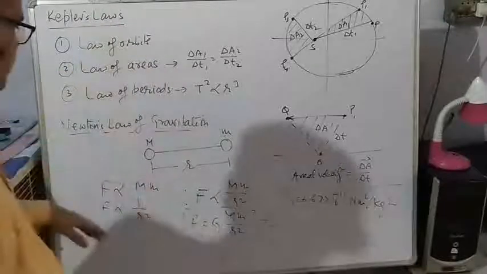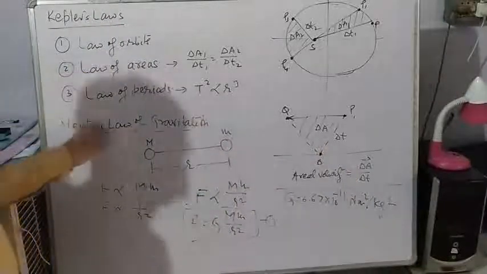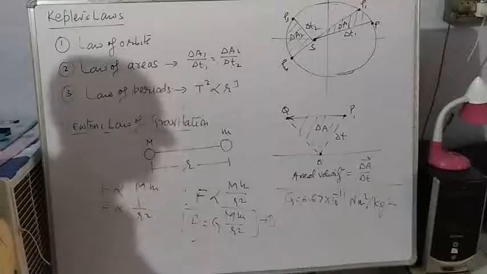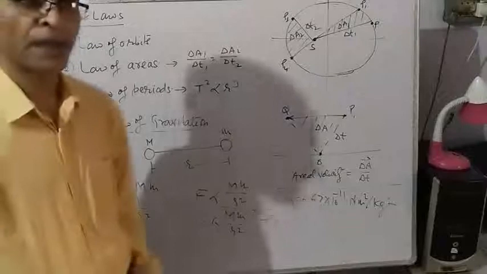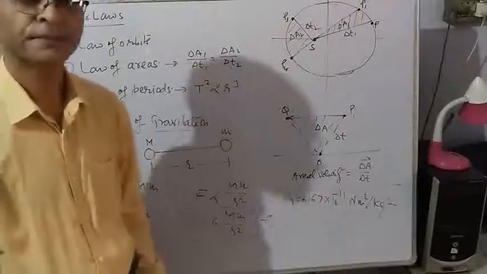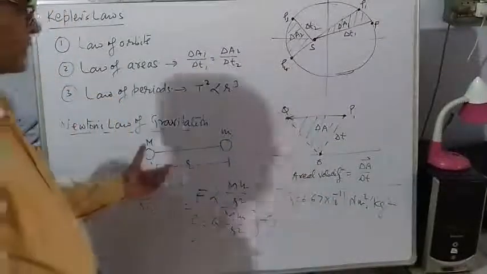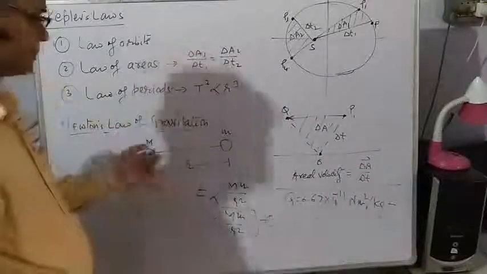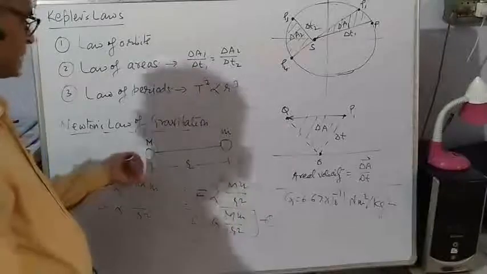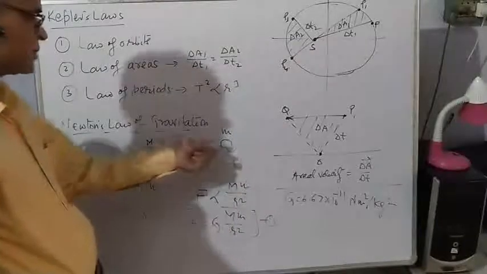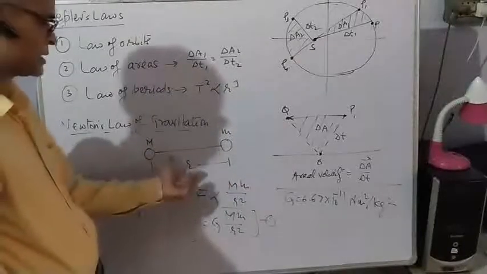This is all about Kepler's laws. Now the next topic is Newton's law of gravitation. It is a universal law applicable to every body of the universe, every pair of bodies. Let us suppose two particles or two bodies, of masses capital M and small m, located at distance r.